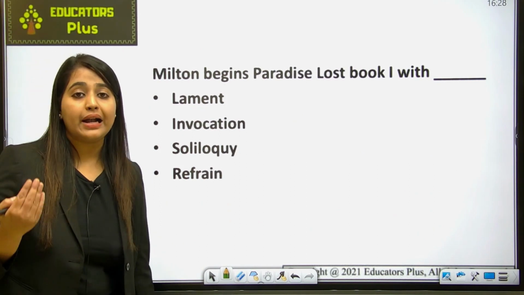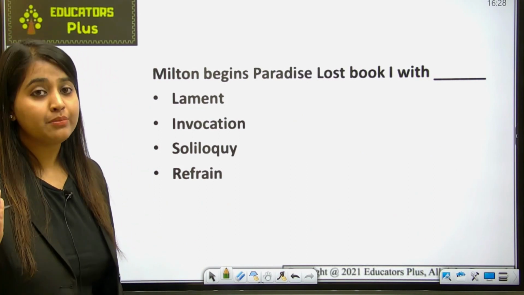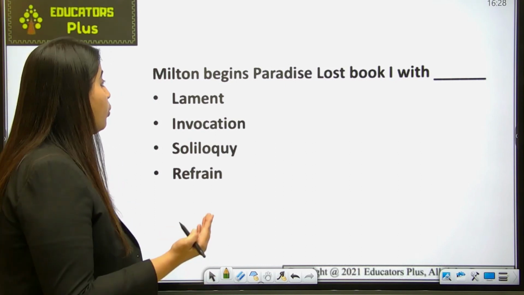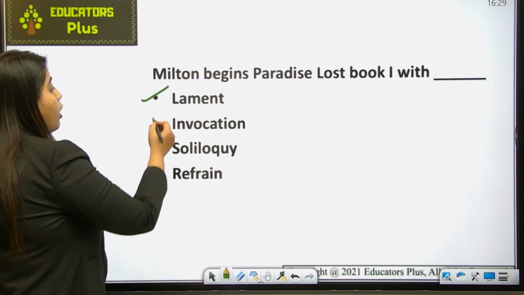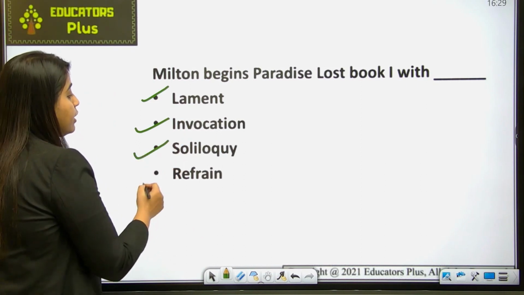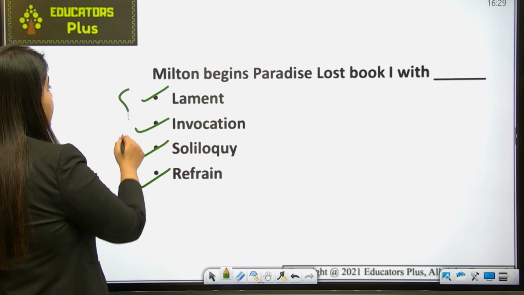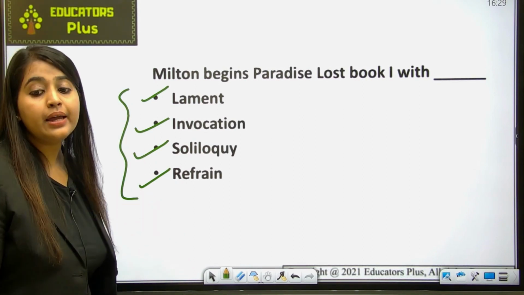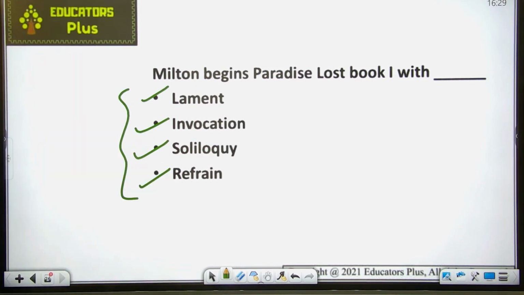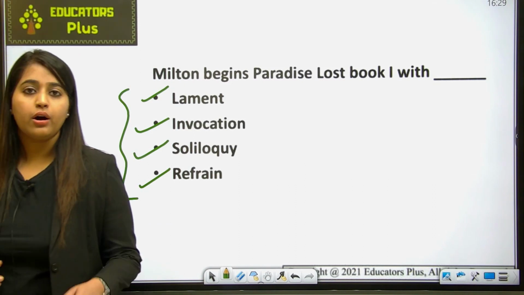So जो Milton ने Paradise Lost लिखा था, it is an epic poem in blank verse. It begins with what? With a lament, or with an invocation, with a soliloquy, or with a refrain. Okay, you have to tell me out of these 4 options which is correct about Paradise Lost, which is written by Milton. Okay, so yes, this is all about today's session.